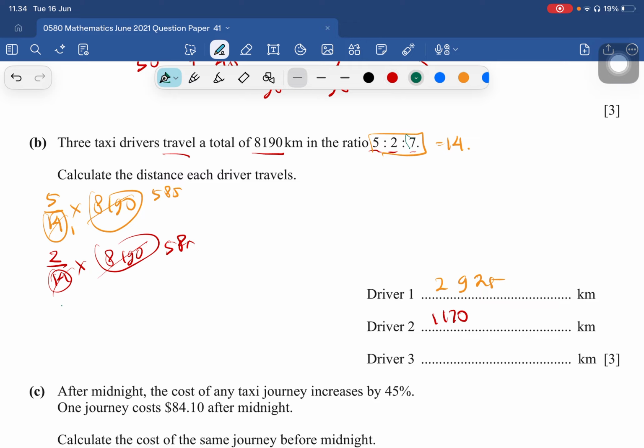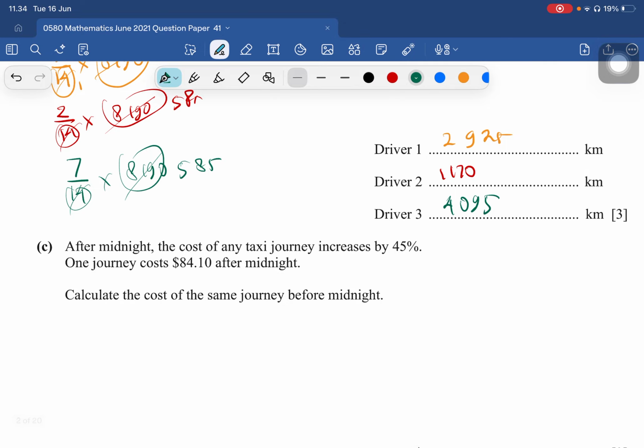Next, the third driver, 7 over 14 times 8,190. Here also we could simplify it, 585. Then we multiply it by 7. It is 4,095.